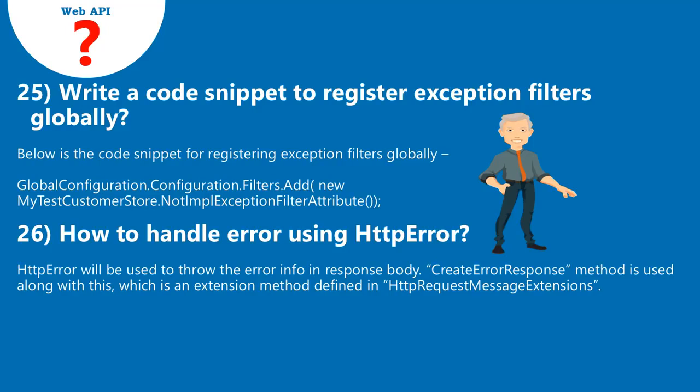26. How to handle error using HttpError? HttpError will be used to throw the error info in response body. The CreateErrorResponse method is used along with this, which is an extension method defined in HttpRequestMessageExtensions.